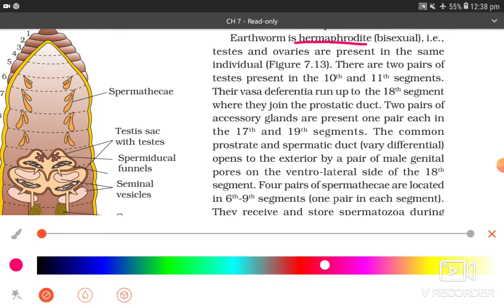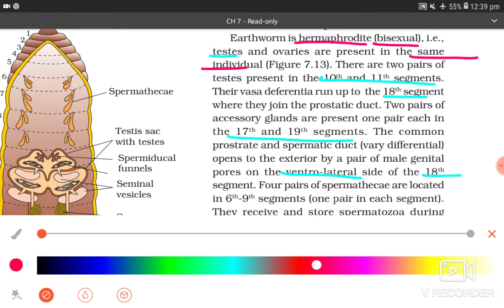Earthworm is a hermaphrodite, which is bisexual, that is, testes and ovaries are present in the same individual. There are two pairs of testes present in the 10th and 11th segment. Their vasa efferentia run up to the 18th segment where they join the prostatic duct. Two pairs of accessory glands are present, one pair in each of the 17th and 19th segments. The common prostatic and spermatic duct open differentially into the exterior by a pair of male genital pores on the ventrolateral side of the 18th segment.